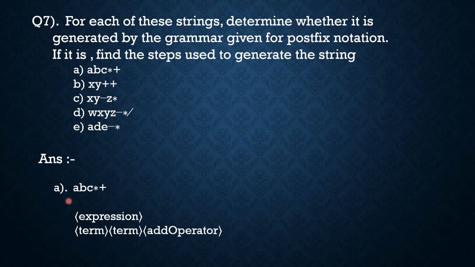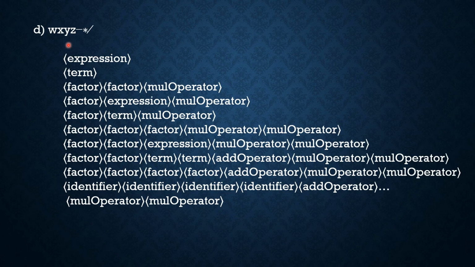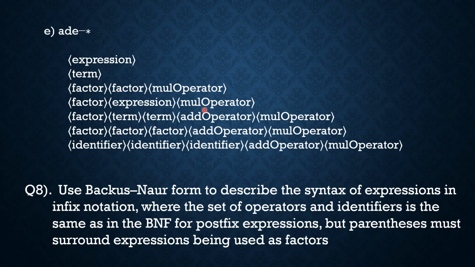The answer for ABC star plus is that the Backus-Naur code is expression, term, and operator, and so on. The second one is not generated. For the third one there is code, and the code for the fourth one is expression, term, factor, and so on. For the fifth one, AD minus star, it is like that.